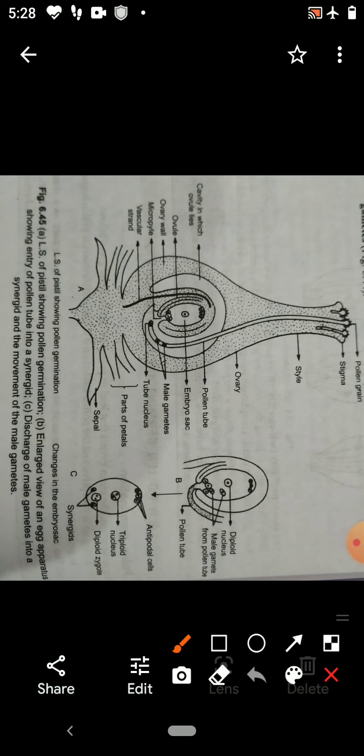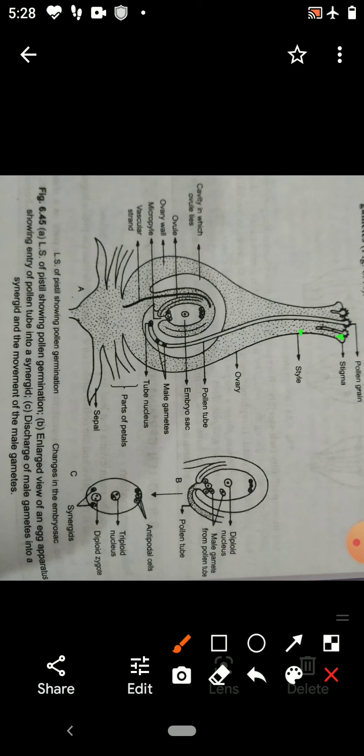When the pollen grain comes on the stigma, it is in a two celled condition, generative cell and vegetative cell. The generative cell will divide and produce two male gametes. The vegetative cell becomes the tube cell and that will lead the development of the pollen tube.